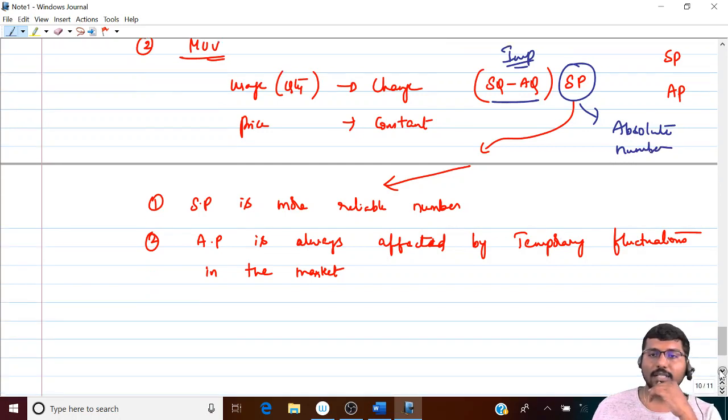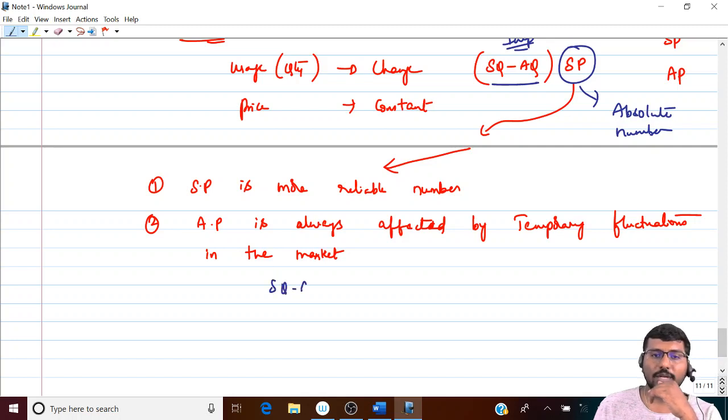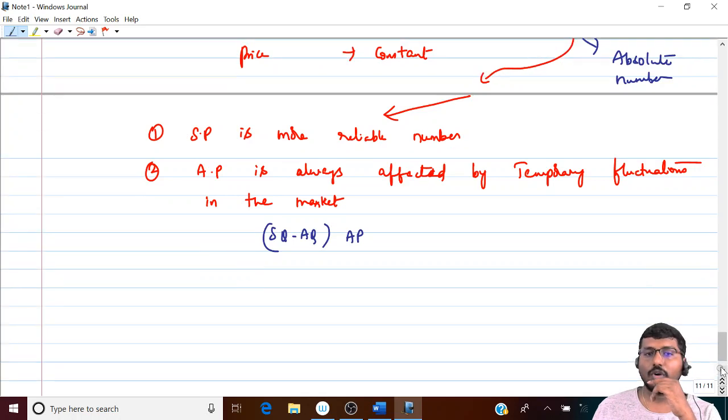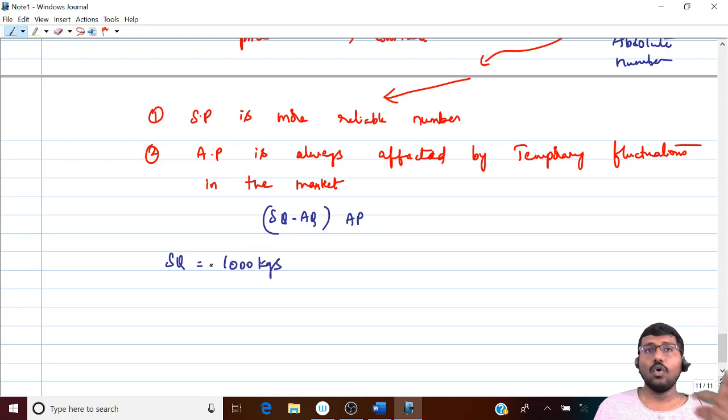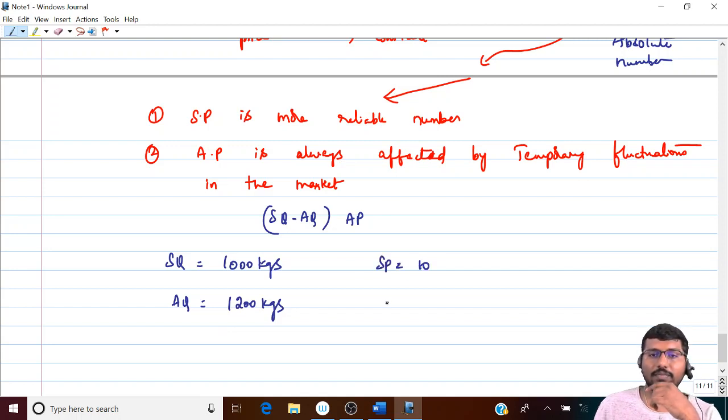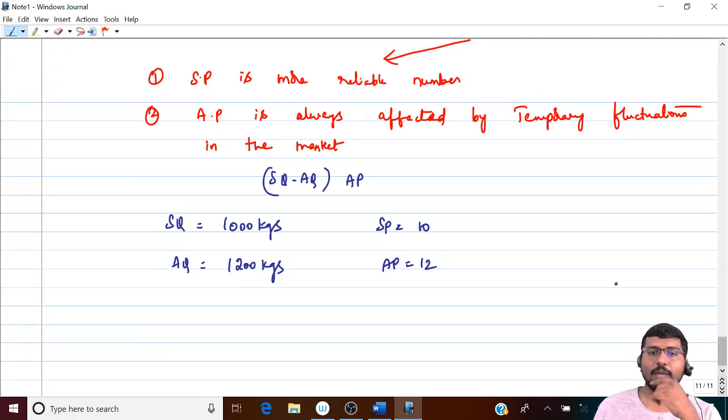Say for example, let us say your formula is SQ minus AQ, and it is not SP, it is the AP. Are you able to understand? We'll take some examples. The standard quantity, that is raw metal that should have been consumed, is 1000 kgs, whereas you have consumed 1200 kgs, correct? Standard price is 10, actual price is 12, suppose. Okay, now see what will happen.